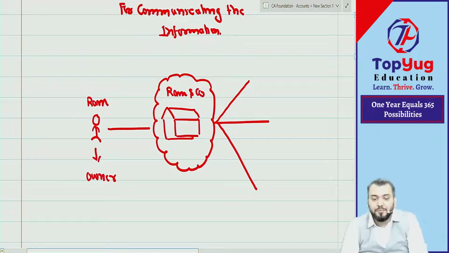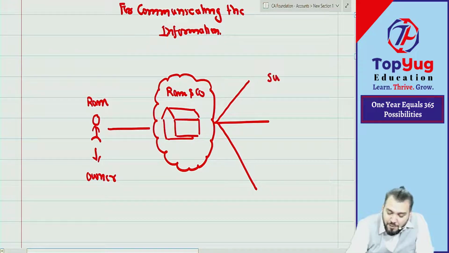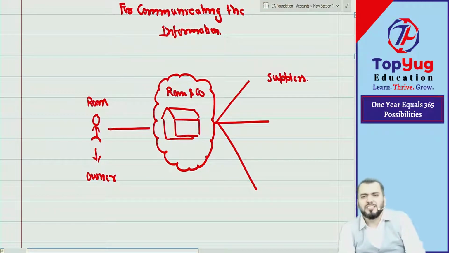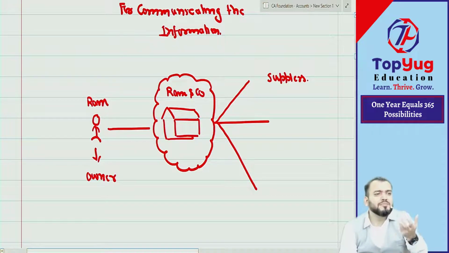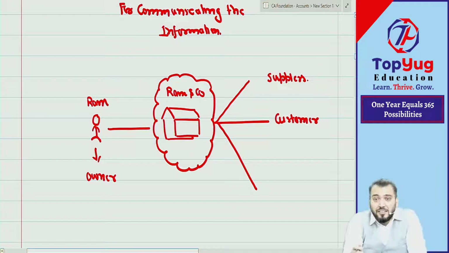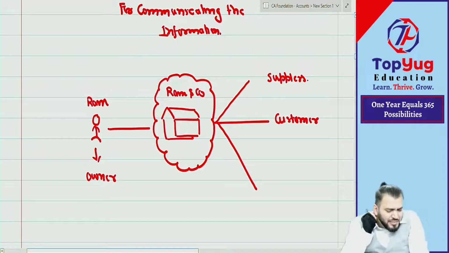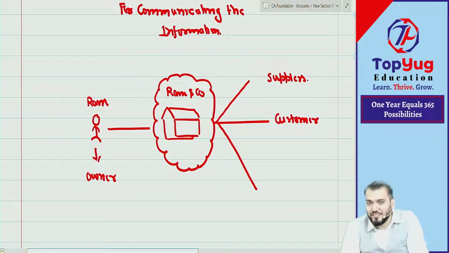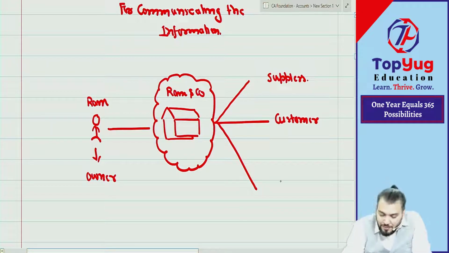He is supposed to deal with many persons. For example, suppliers of goods. He will purchase goods from certain persons, and those persons are known as suppliers. Then he needs to deal with customers. After purchasing the goods, he will sell to customers. It might happen that Ram requires a loan for the business, so he needs to deal with banks.